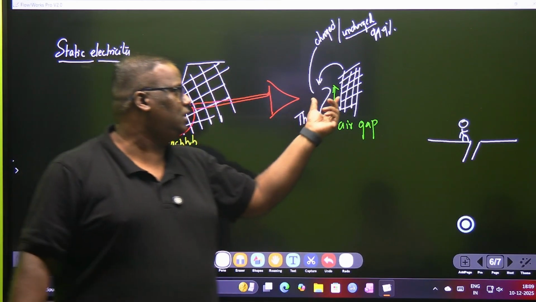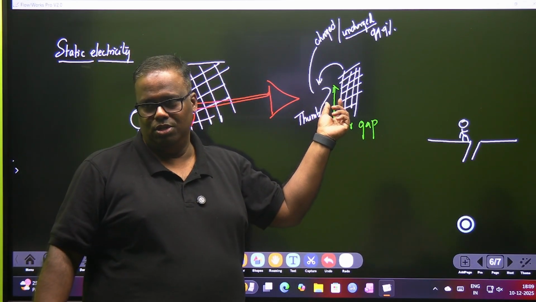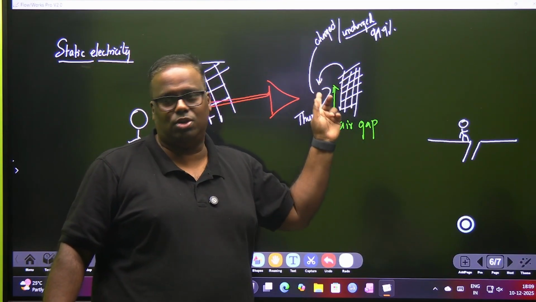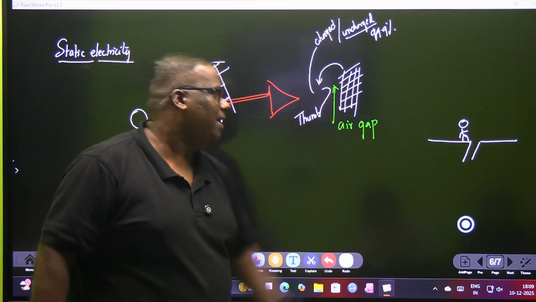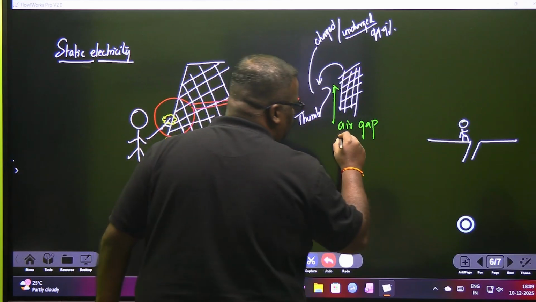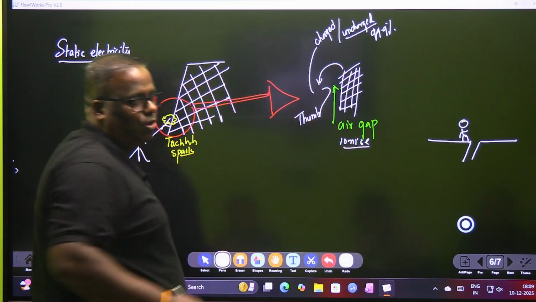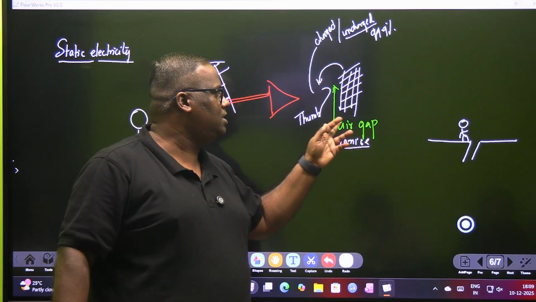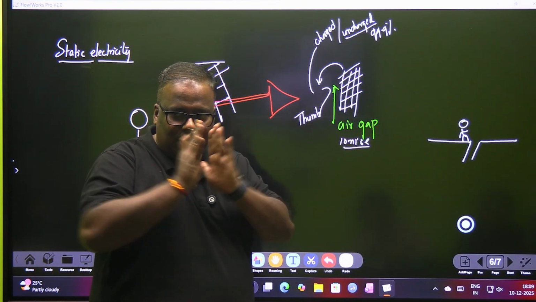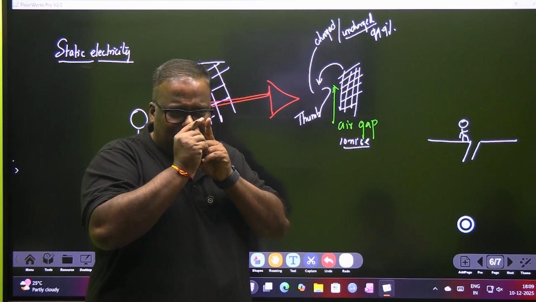Similarly, when the vicinity is so small between these two, this charge is now curious to come to this side. Are you understanding? When it comes to this side, it will ionize. Ionize means it will knock off the electrons from here, and the air gap will also become conducting. That gap is very small.